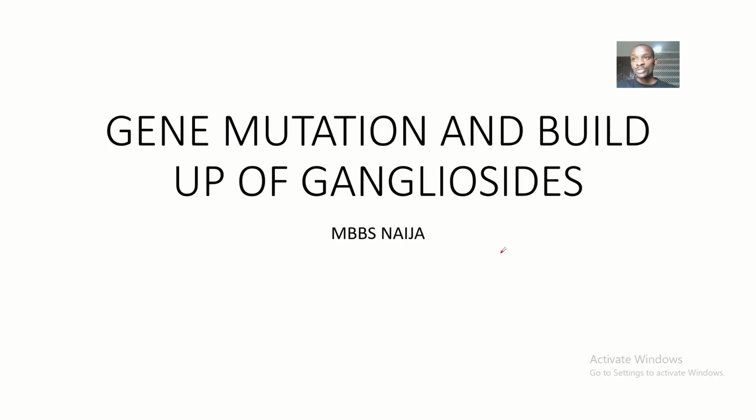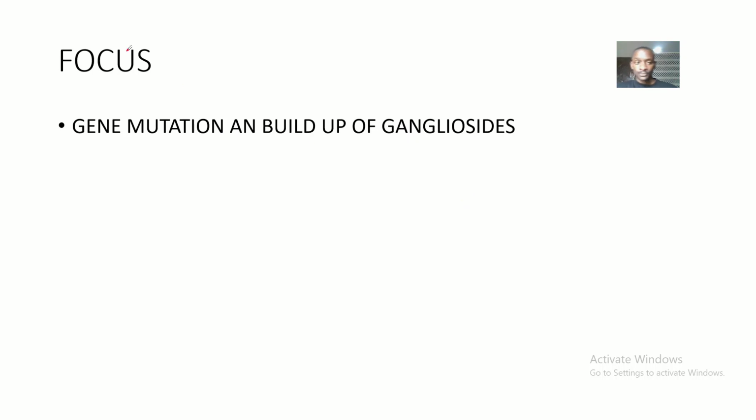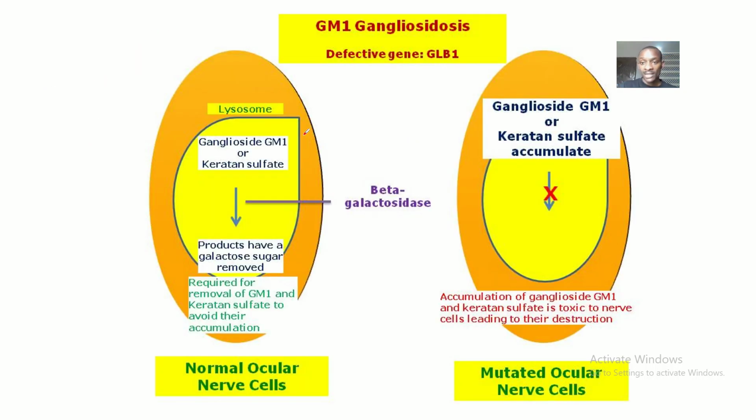And this example is basically, there was a gene point mutation and it caused buildup of gangliosides in the body. So we'll just discuss this and maybe you guys will get to understand the concept of gene mutation better. So our focus is to discuss gene mutation and buildup of gangliosides.